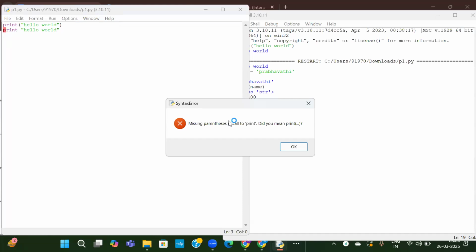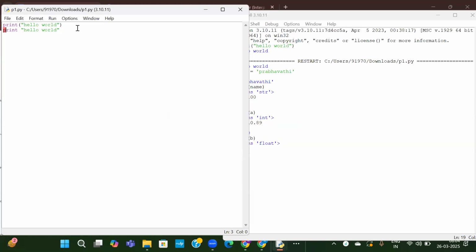See here, missing parentheses in call to print. Did you mean print with brackets? It is suggesting: print with brackets and inside that some text statement. After this, I will write some more lines of code with correct syntax. Here, print hello, my name. There is no error here. In the print hello Prabha, there is no error.